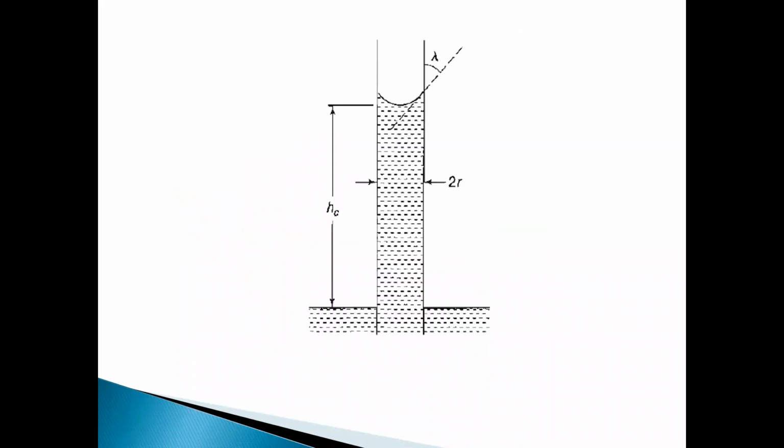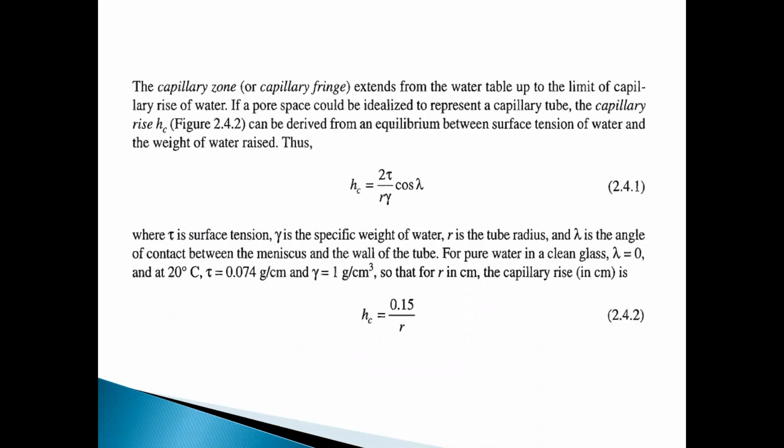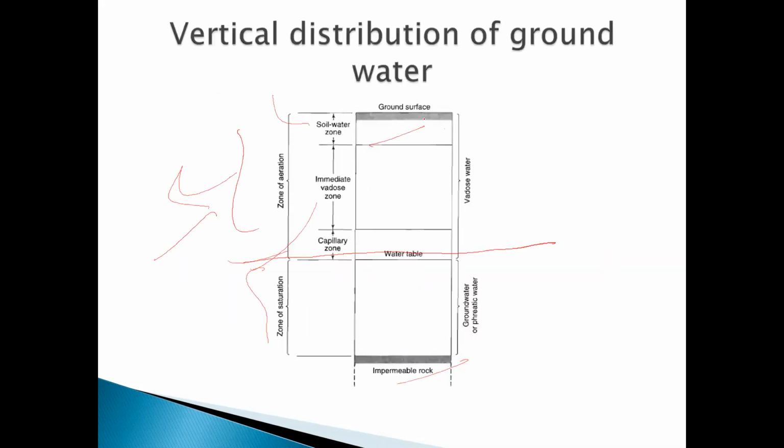This is your capillary action. This is the capillary, and this is the height of the water in the capillary. 2r is the diameter of this tube, and this is your surface tension, not actually angle. The soil water zone is the upper zone where the water infiltrates. After infiltrating, that water reaches the water table and lies at this point. After this zone, many reactions take place.